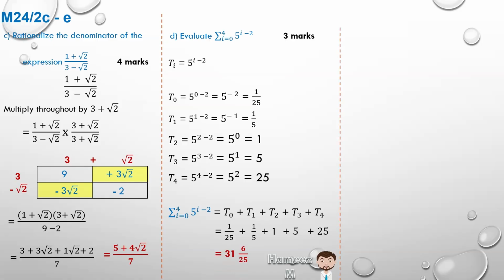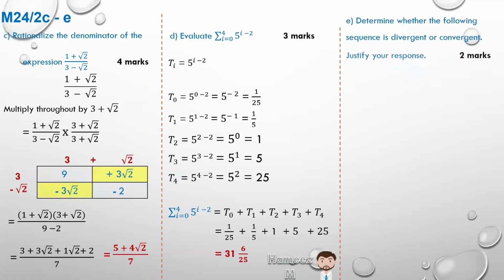So in the last part of this question, part E, determine whether the following sequence is divergent or convergent. And we have to justify our answer. So the sequence is 1 as the first term, minus 2/3 as the second term, so it became negative.